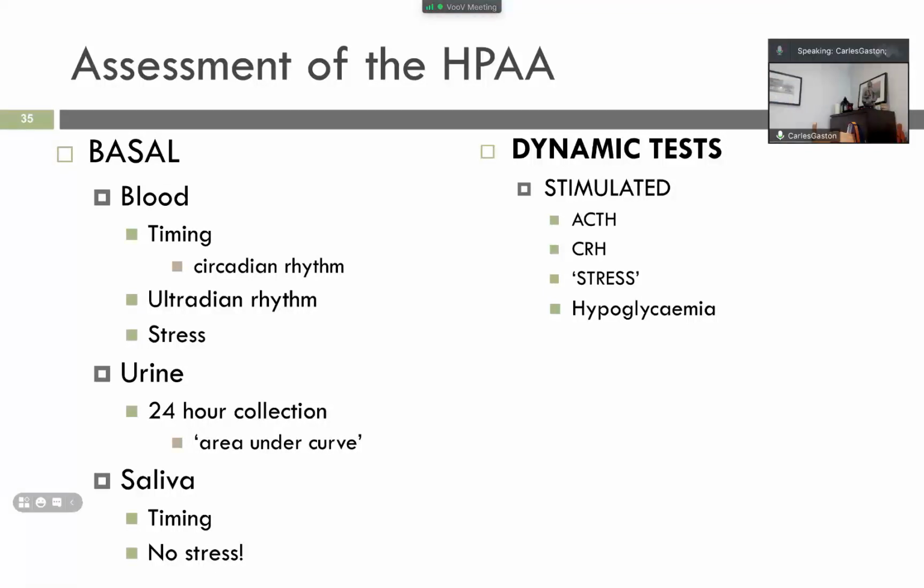And then the suppression test, we use drugs such as dexamethasone. Okay? So let's do the investigation to confirm Cushing's disease.